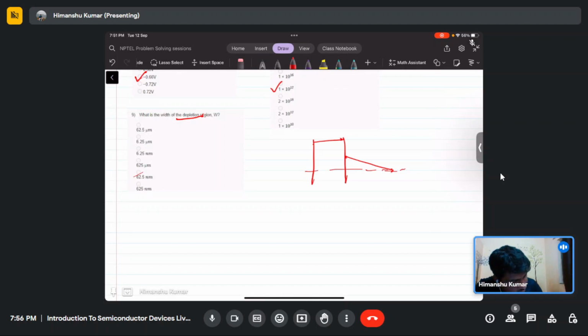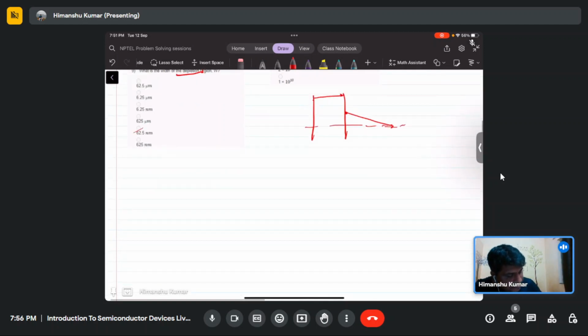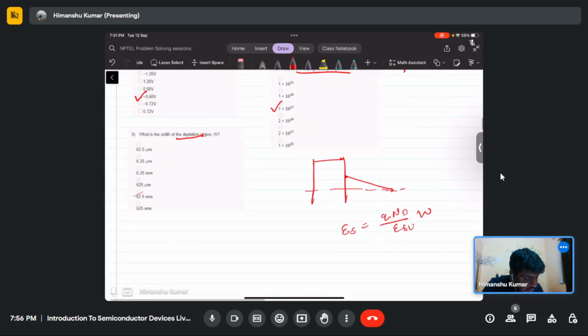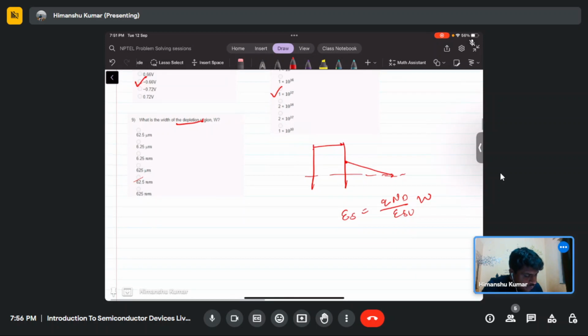We know the electric field at the semiconductor surface is equal to q Nd by epsilon si times W, where W is the depletion width.